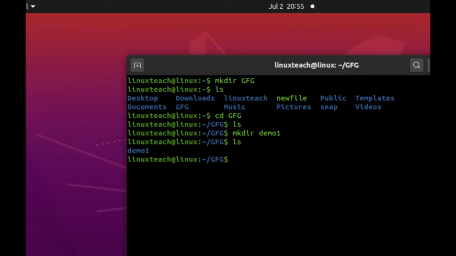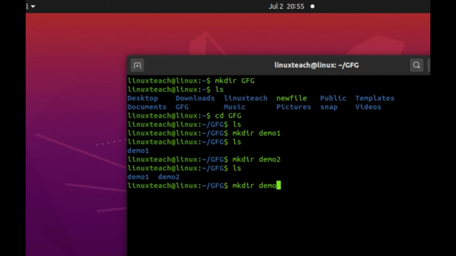Then we create another using the same command, mkdir demo2. Check again, we have two directories. Now mkdir demo3. Check again. We have three directories, demo1, demo2, and demo3, and all three are empty because we have not added anything inside them.